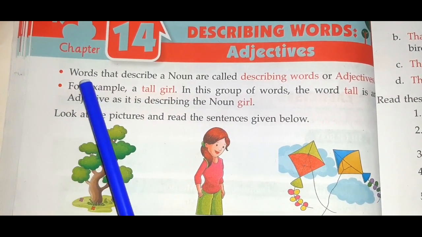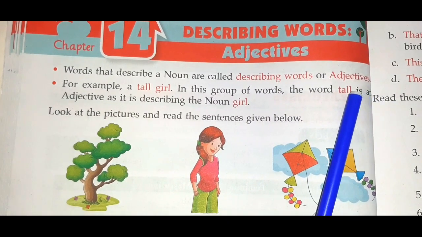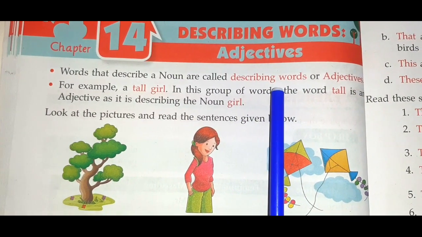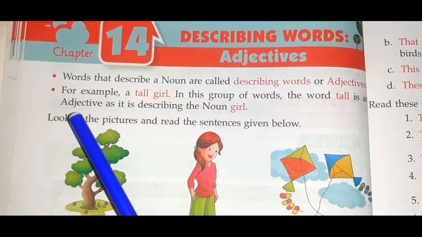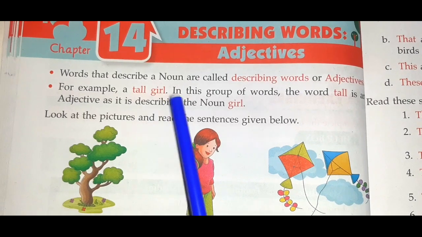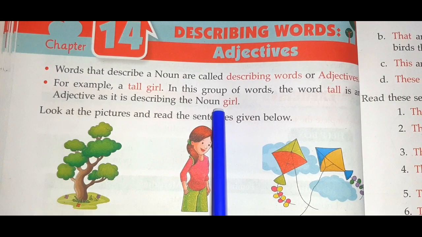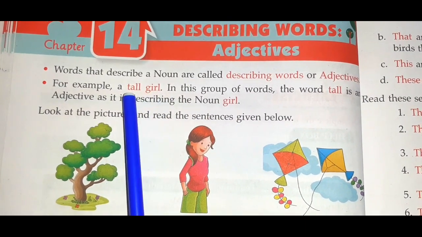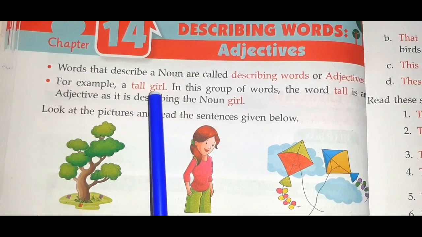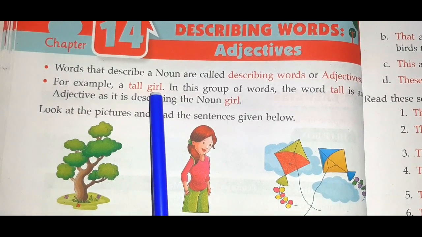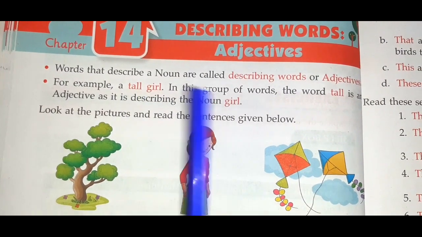Now, what are adjectives? Words that describe a noun are called describing words or adjectives. That means they describe the noun, the naming word. So those words are known as describing words or adjectives. For example, a tall girl. In this group of words, the word tall is an adjective as it is describing the noun girl. It tells us something about the word girl. So that is why the word tall is an adjective.